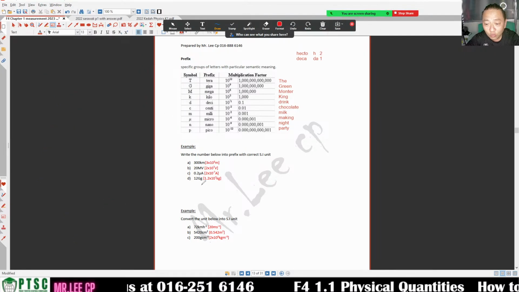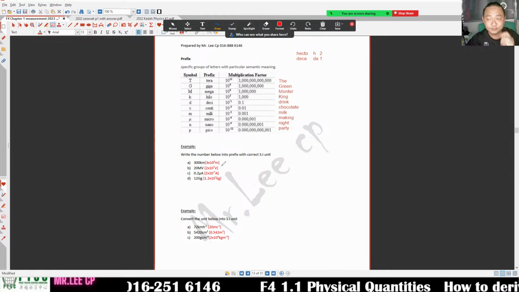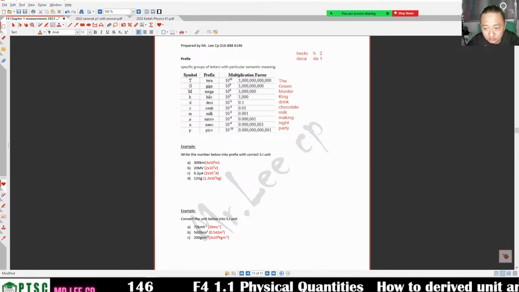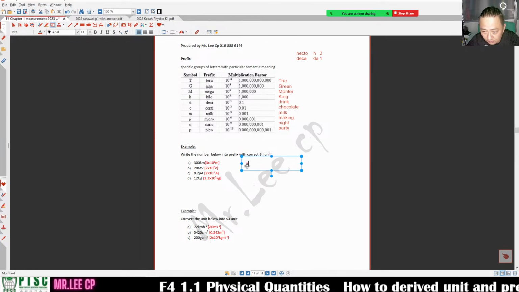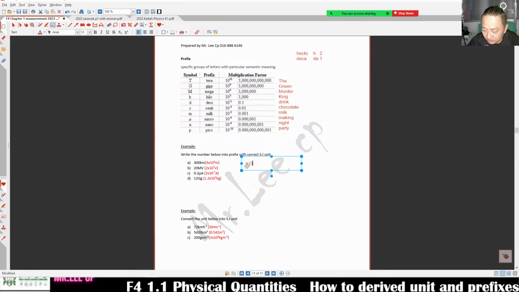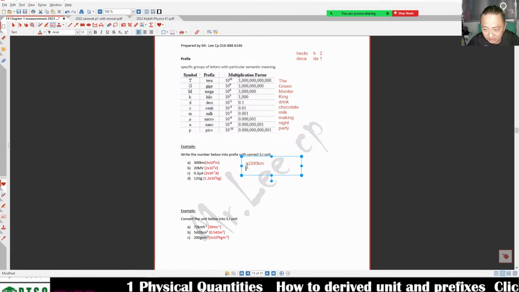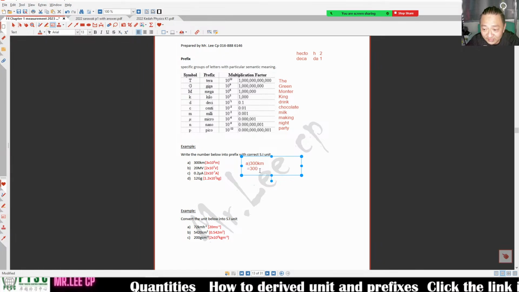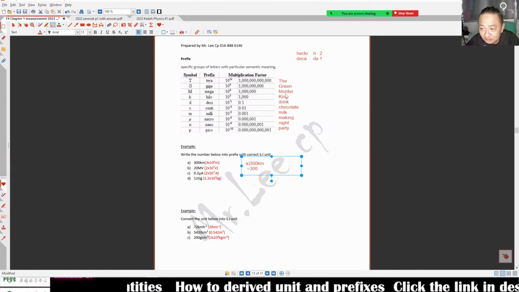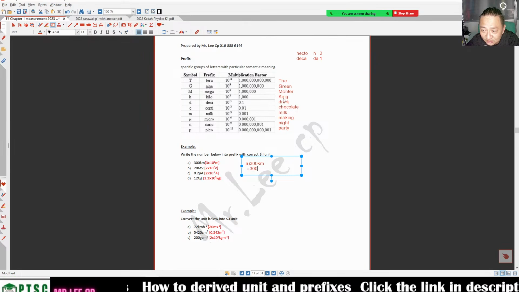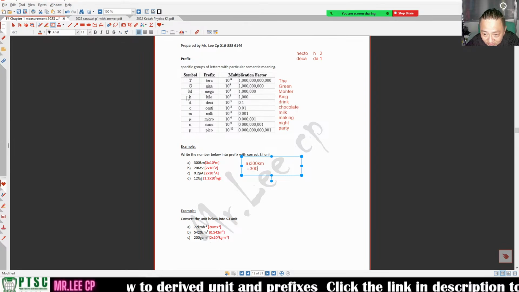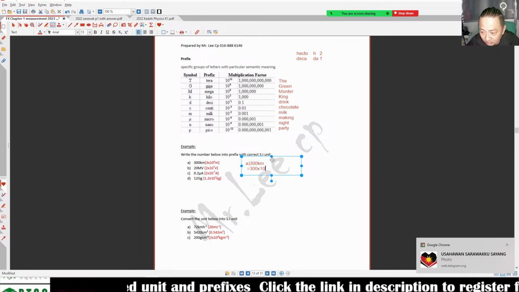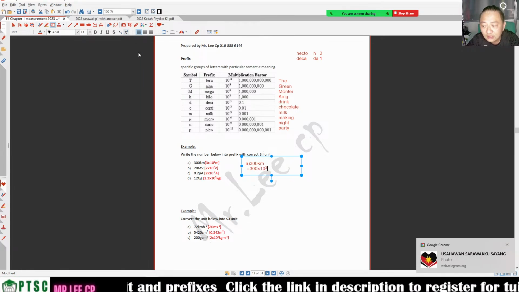Okay, so when I want to do this kind of question, how am I going to do it here? So 300 km is equivalent to 300. I go find K, kilo, 10 to the power 3. Times 10 to the power 3.